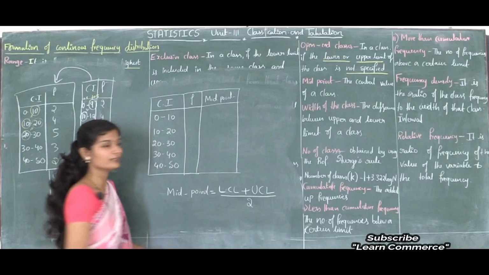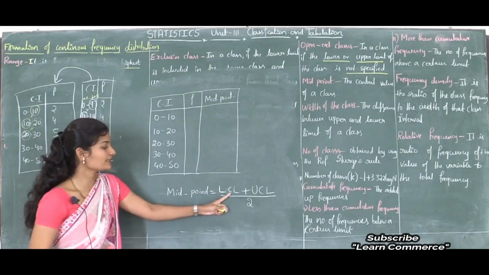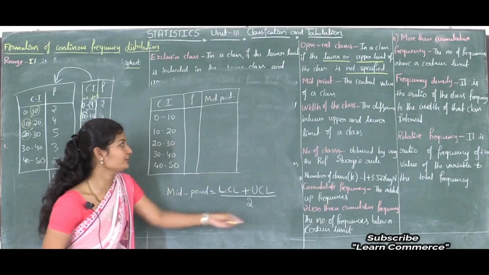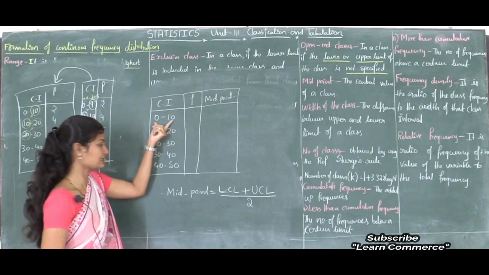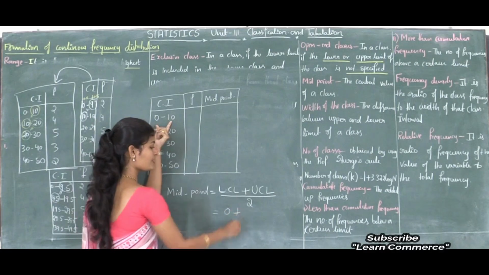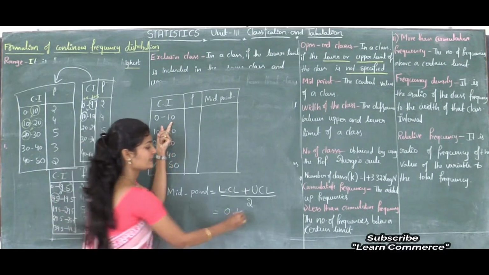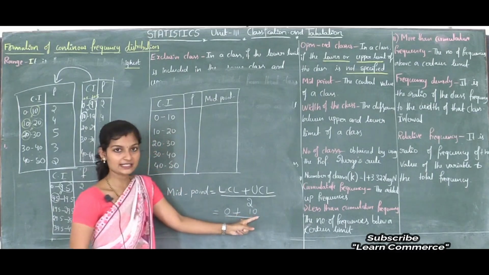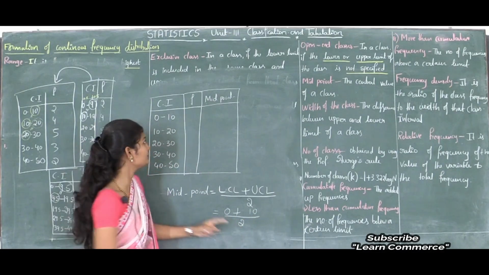How to calculate midpoint, students? Lower class limit plus upper class limit divided by 2. If I consider this class, the lower class limit is 0 plus the upper class limit 10, divided by 2. 0 plus 10 is 10, and 10 divided by 2 is 5.